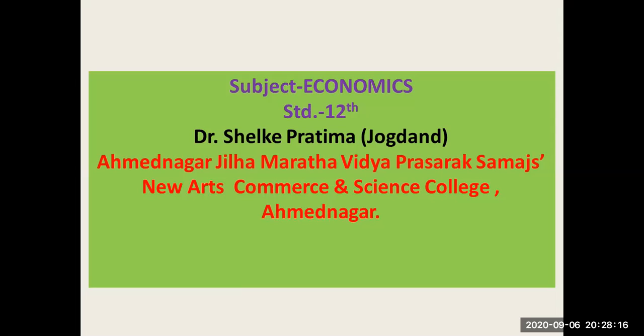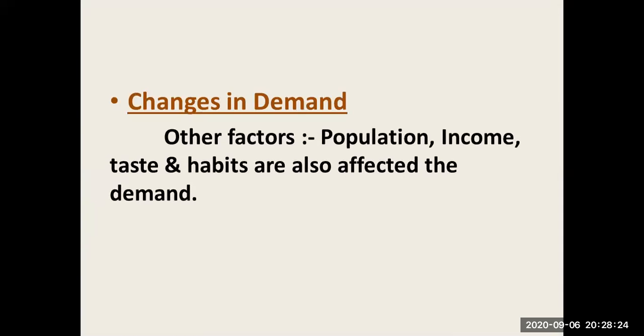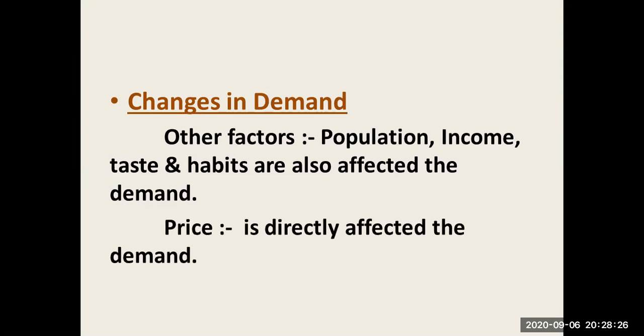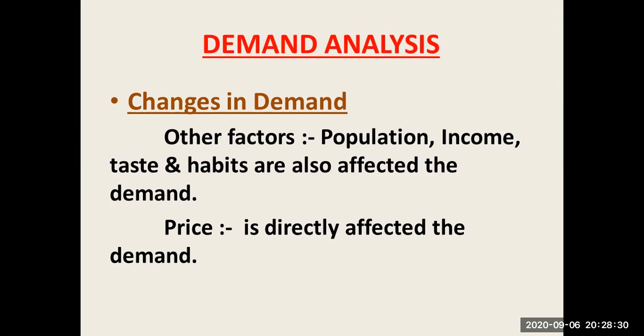Demand analysis is chapter number 3 of class 12 as per your economics textbook. This is the most important topic in microeconomics. In the last video, we completed the important topic of variation in demand. In variation in demand, there are two types: expansion of demand and contraction of demand.